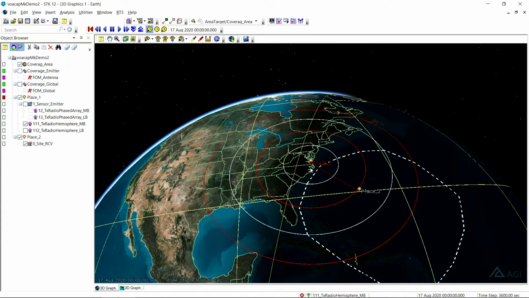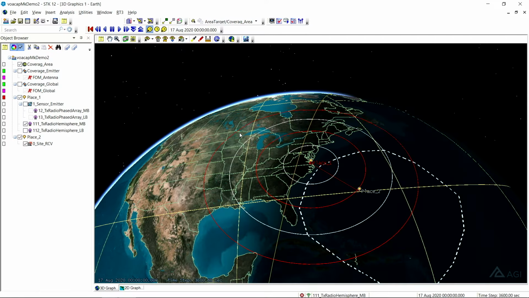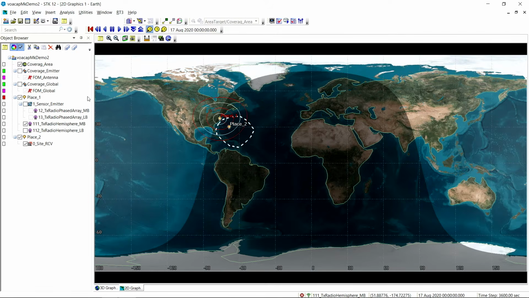And really what we're trying to do is lay down as much power as we can in a desired location. So we're going to take away a directional antenna. Even though we know we have a directional antenna, we're going to slowly build up to that. Eventually we'll add in a sensor to do mechanical steering, a phased array antenna, and we'll even put in a directional antenna on the receiver. Right now we're just using omnidirectionals in both locations. So with that in mind, we can go over to the 2D here, and we'll take a look at the coverage.